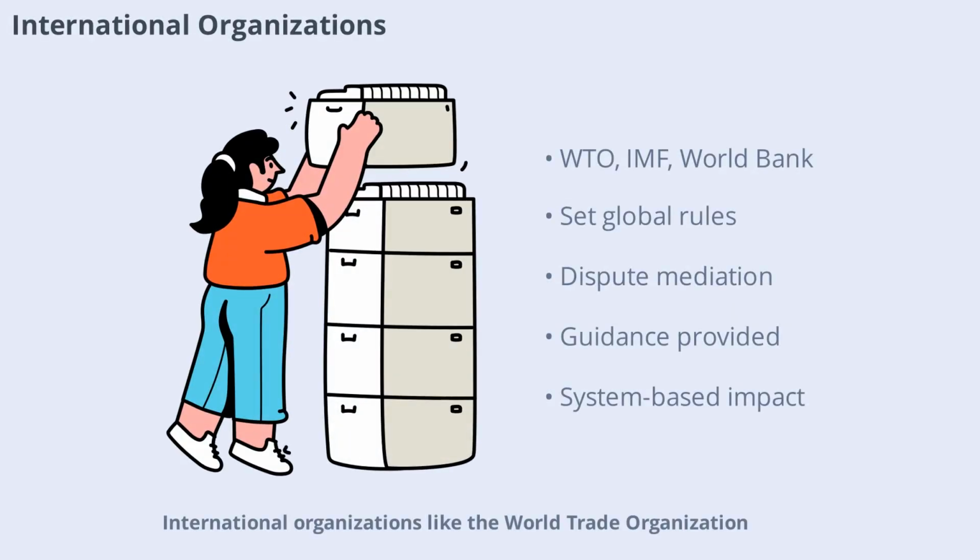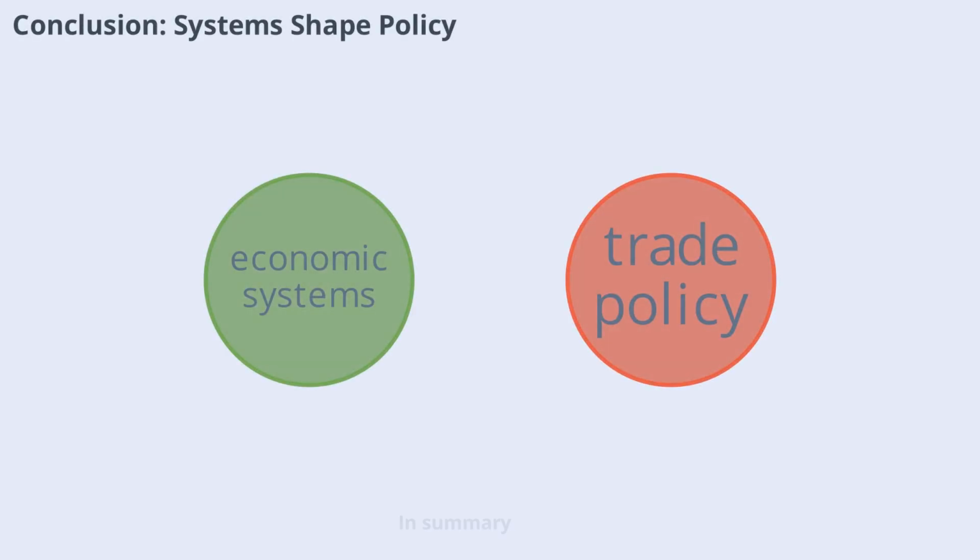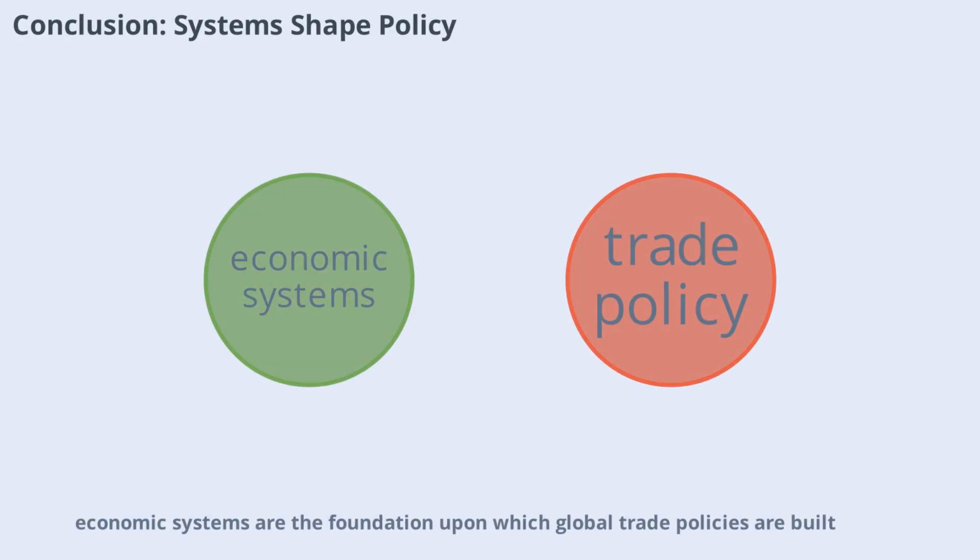International organizations like the World Trade Organization, International Monetary Fund, and World Bank play a major role in shaping global trade policies. These organizations set rules, offer guidance, and sometimes mediate disputes between countries. Their influence can encourage countries to adopt certain economic practices, but the impact often depends on each country's economic system and willingness to cooperate.